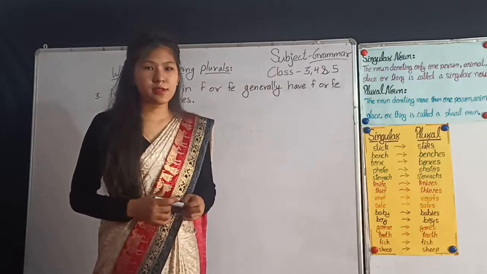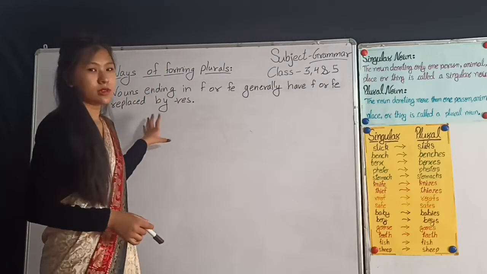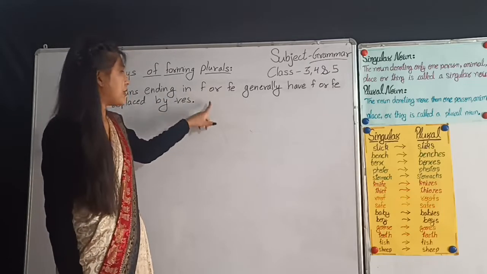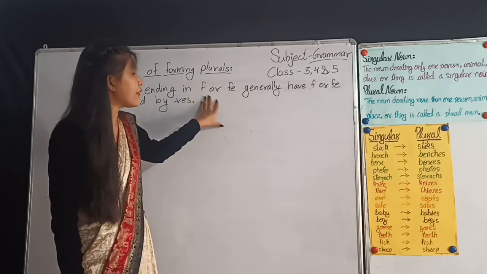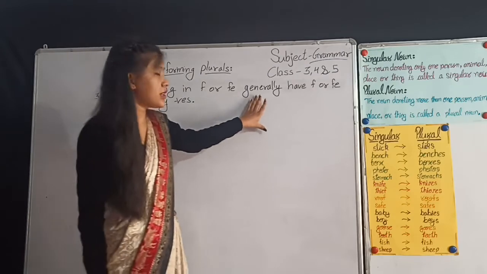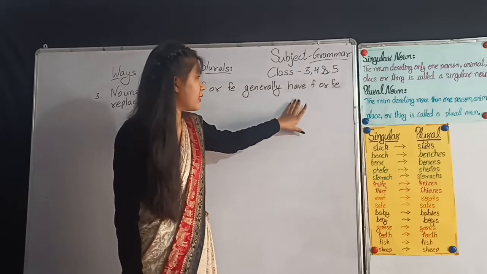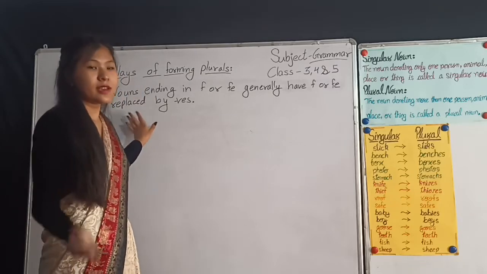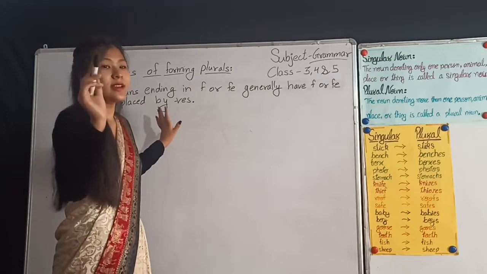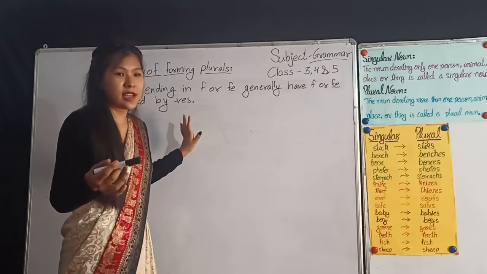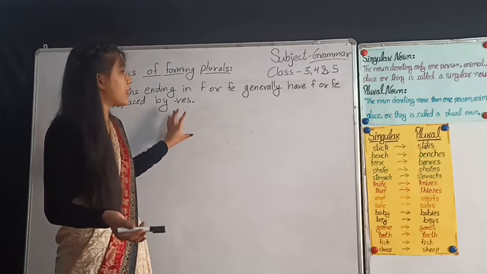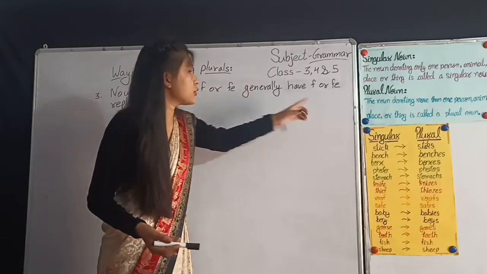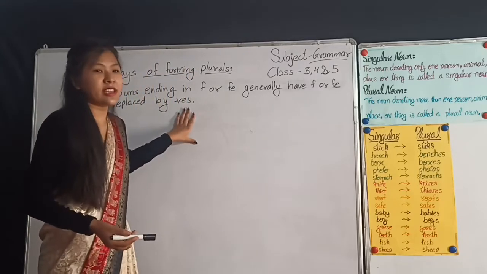Now dear students, here is the next rule. Nouns ending in F or FE. Singular nouns ending in F or FE generally have F or FE replaced. In other rules we were adding just es or s at the end of the singular noun, but here we have to replace F or FE by VES.